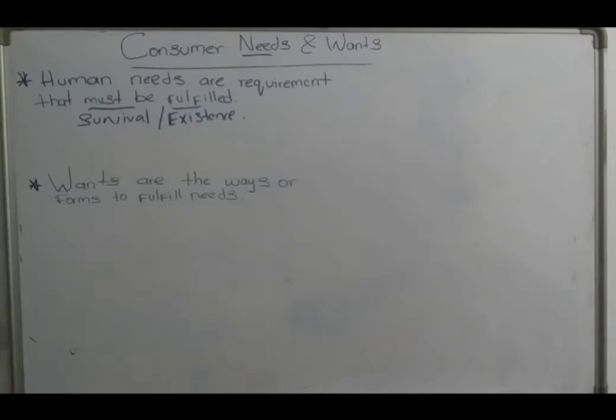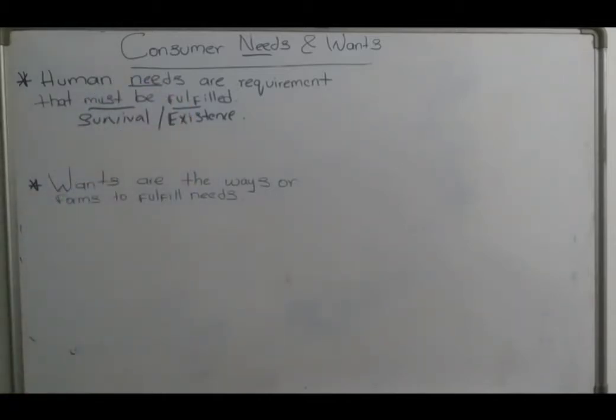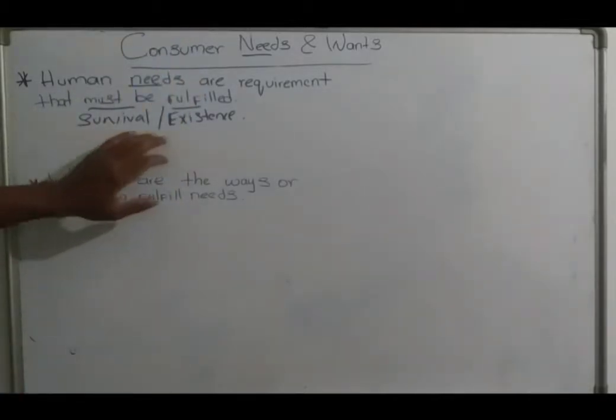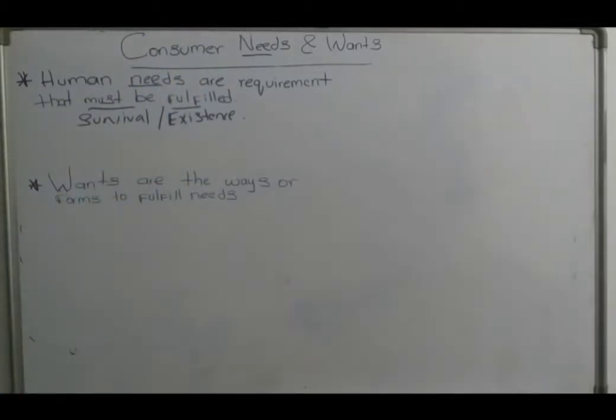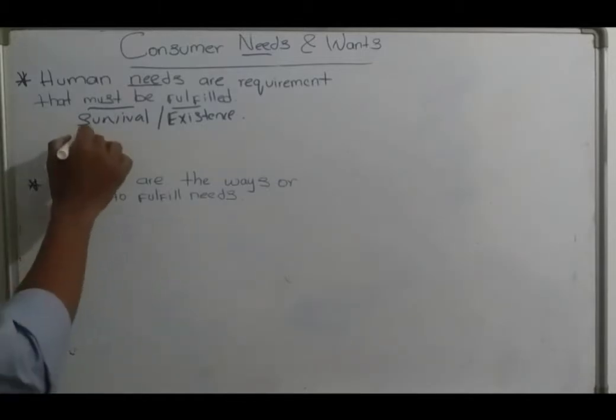If we want to survive in this world, if you want to exist in this world, you should fulfill all your needs. Without fulfilling your needs, you can't survive in this world. So that is known as needs. Human needs are requirements that must be fulfilled for survival.